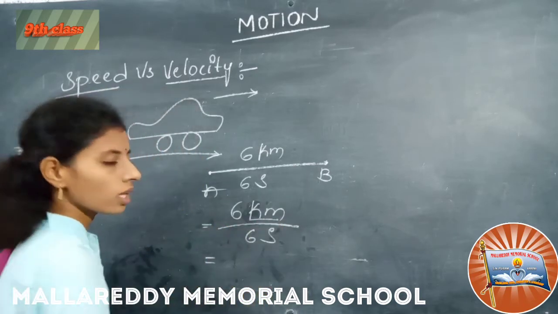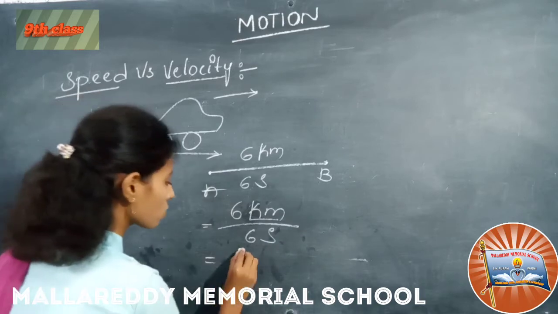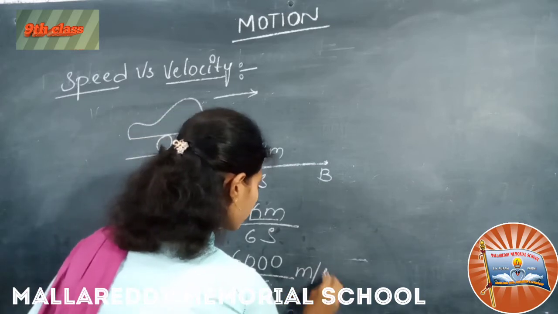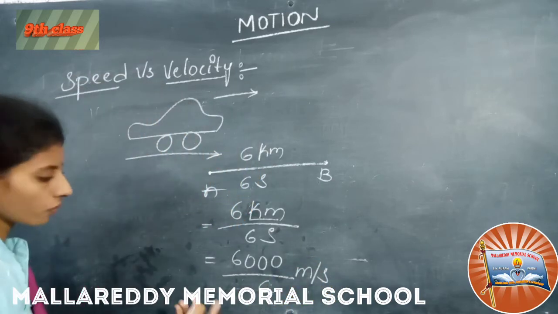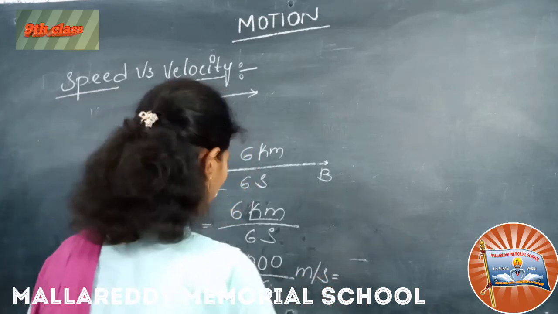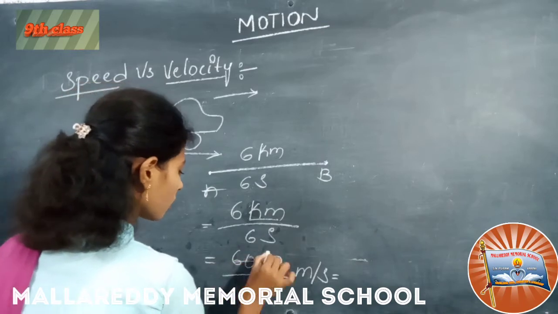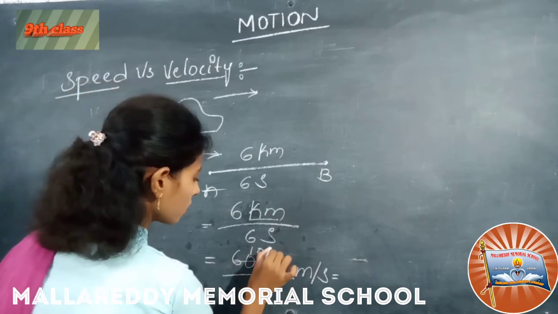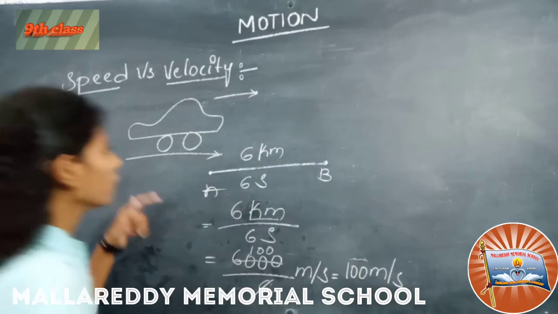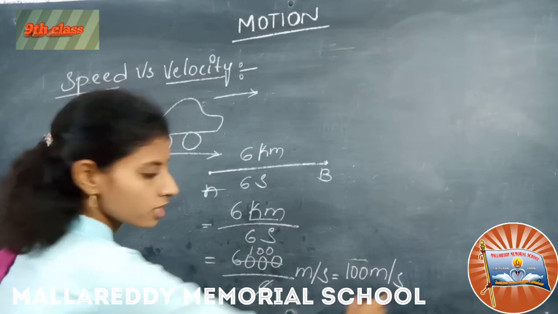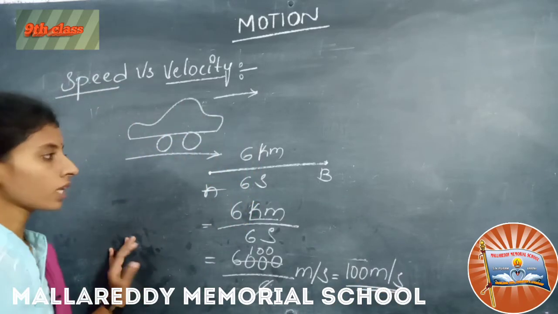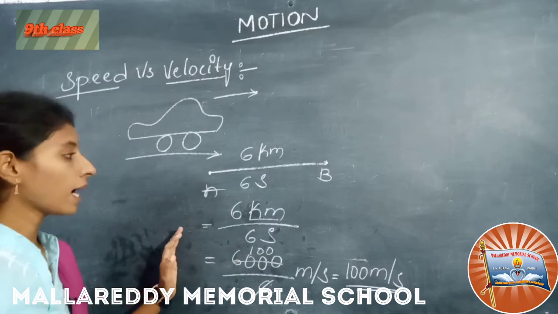I want to convert kilometers into meters, so it becomes 6000 by 6 meter per second. Calculating this, we get 1000. So the speed of the car is 1000 meters per second. It has only magnitude.